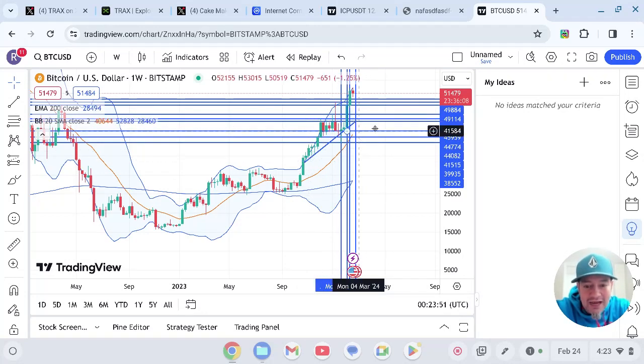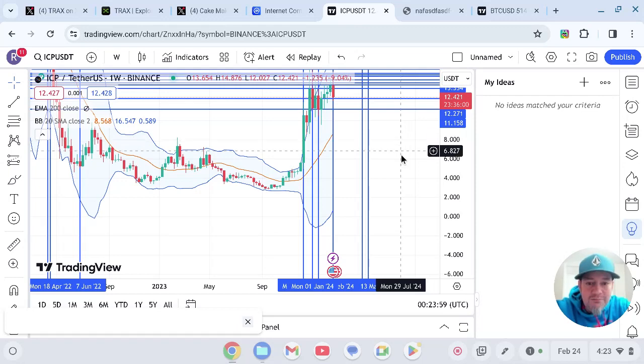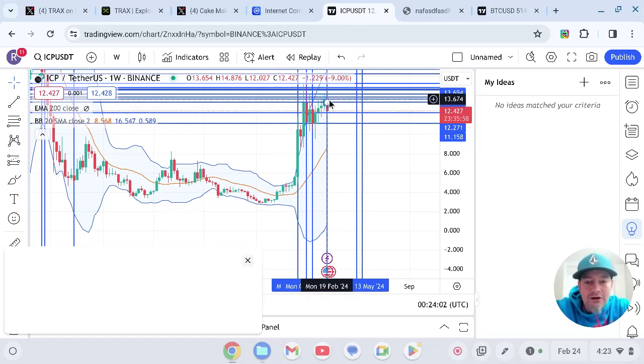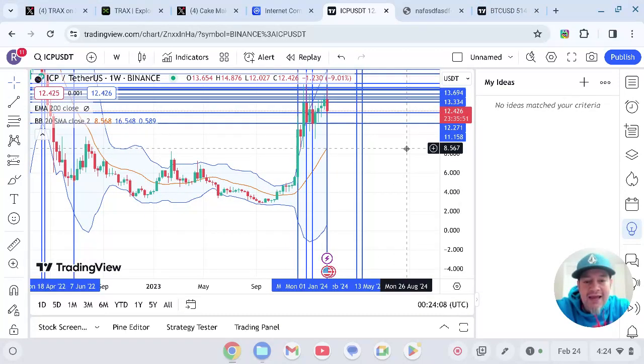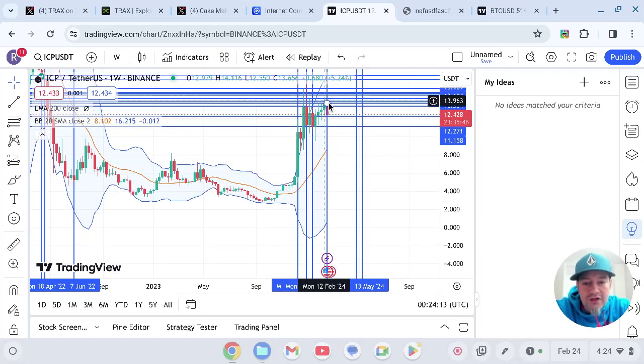I was telling you guys about this before, but anyway, Bitcoin had this correction here, which also caused the Internet Computer to have a bigger correction, because that's what happens. We go up with Bitcoin when it goes up, but we go down a lot further. So that just happens. We have been holding really strong in this level right here.